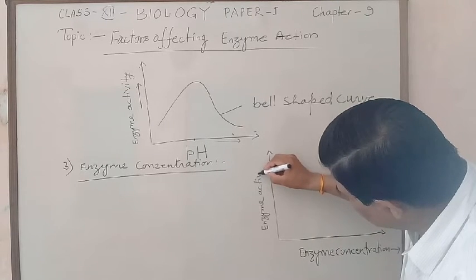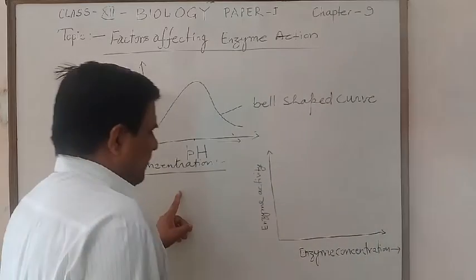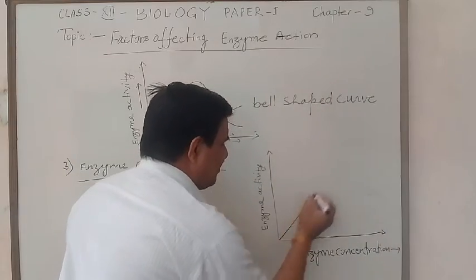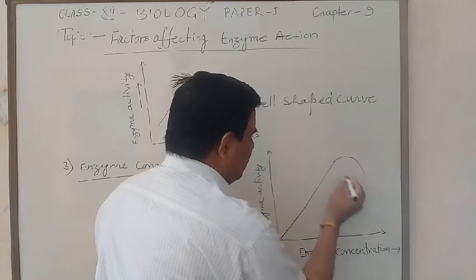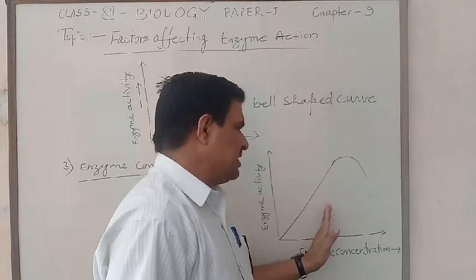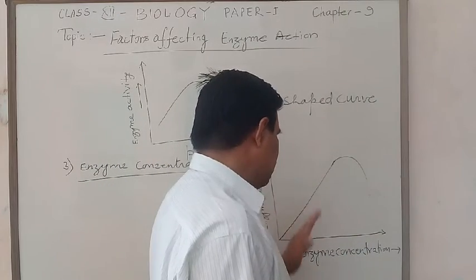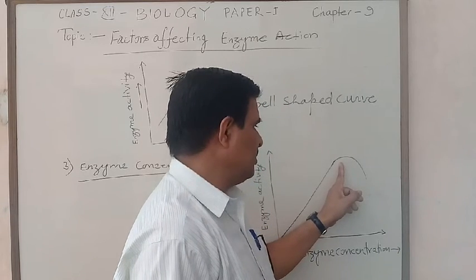Enzyme activity generally increases with increasing enzyme concentration, but decreases when enzyme concentration increases beyond an optimal value.